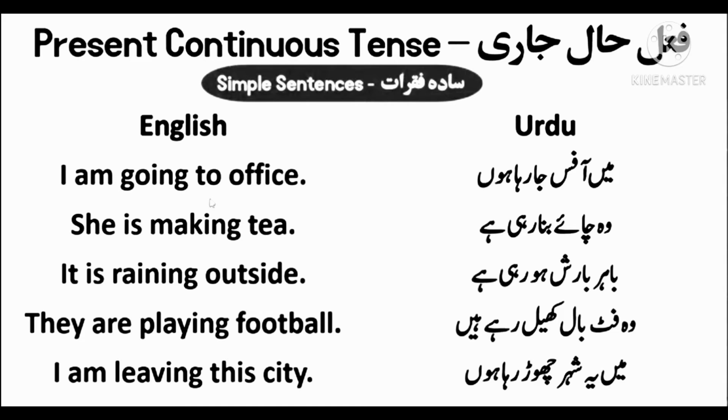The third sentence is: it is raining outside. We use is with a singular pronoun and put ing with the form of the verb. The second last sentence is: they are playing football. We use are with a plural pronoun and put ing with the form of the verb or helping verb. The last sentence is: I am leaving this city. We use am with I and put ing with the main verb. Understand?